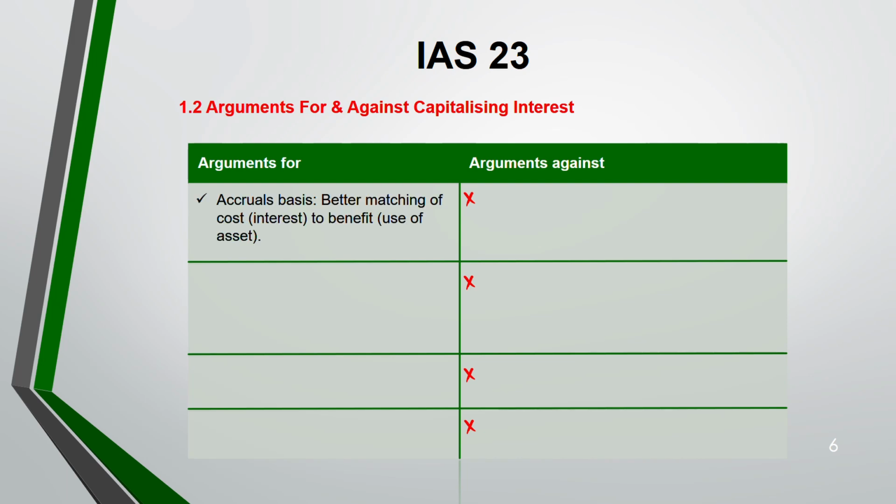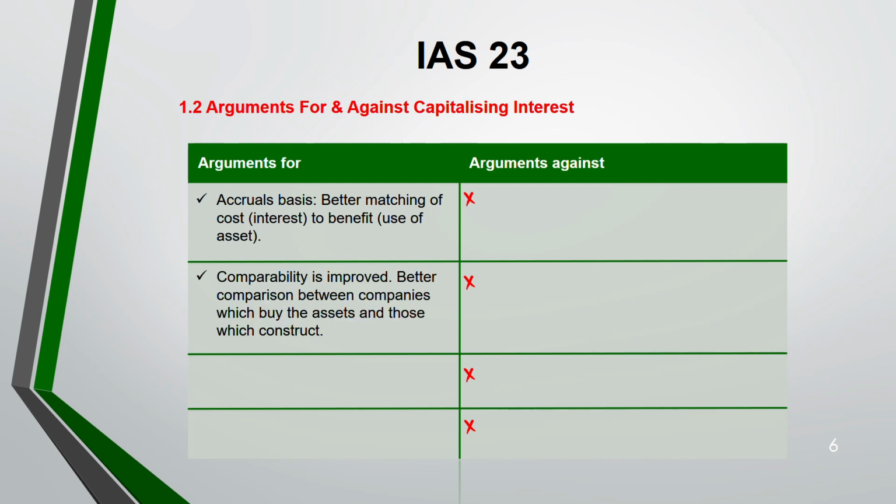Arguments for capitalizing interest. It's good if we capitalize the interest because it's going by accrual basis. That means we are matching the cost, that is the interest, with the benefit. When we are using the asset, we are getting the benefit. We have to match the cost also against that benefit, which is the interest. So in this case, it makes sense. Yes, we'll capitalize the interest as a part of an asset. Next, it improves comparability. You can compare between companies which buy assets and those which construct. Consistency: interest is treated as any other cost.